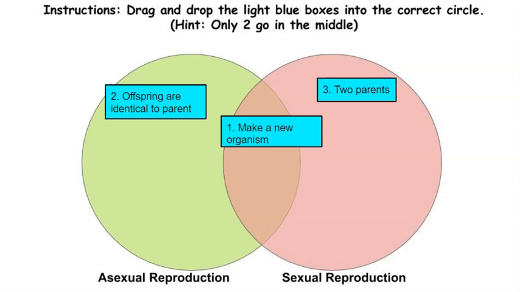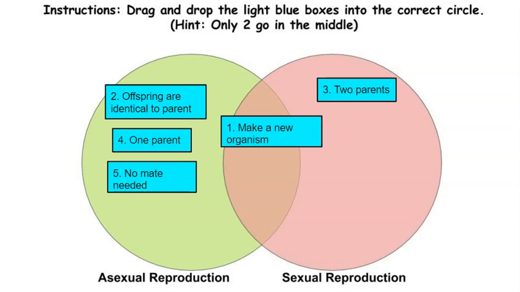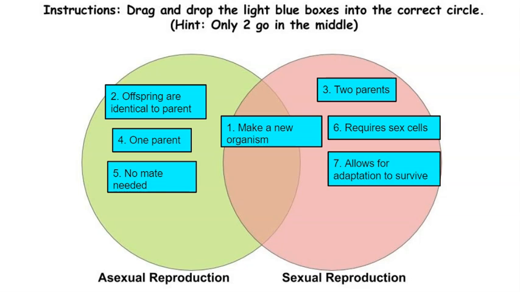Number 3 says two parents, so that's sexual reproduction. Number 4 says one parent, so that's asexual reproduction. Number 5 says no mate needed, so that's asexual reproduction. Number 6 says requires sex cells, that's sexual reproduction. Number 7 says allows for adaptation to survive, that's sexual reproduction. Number 8 says faster and easier, we know that's asexual reproduction.